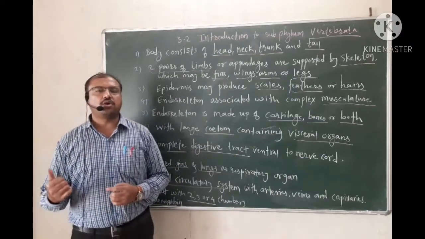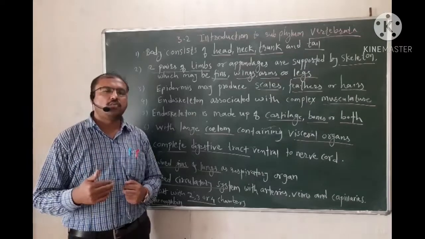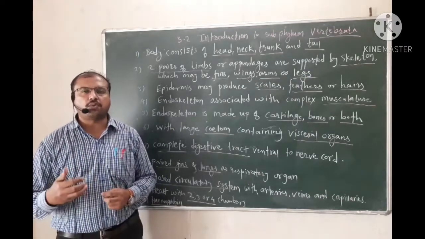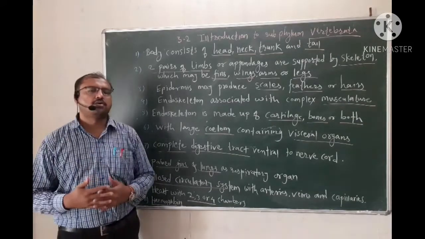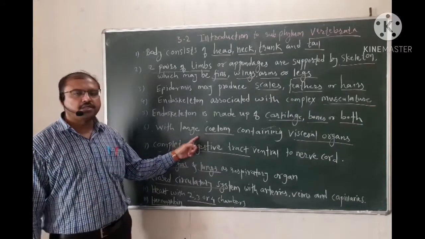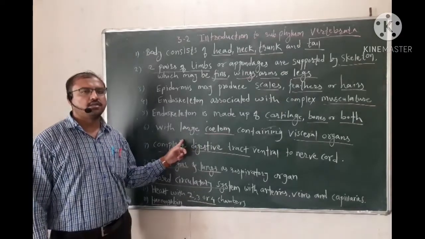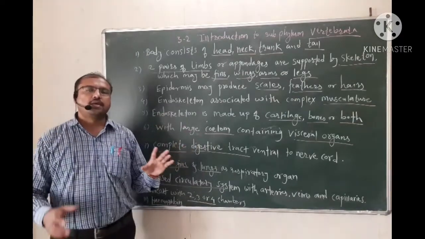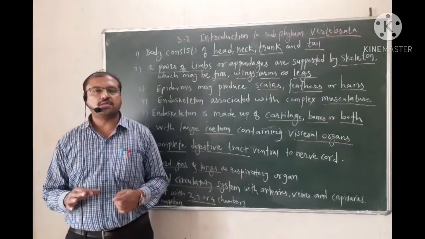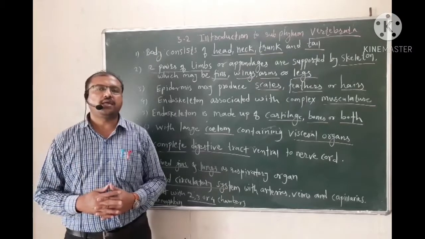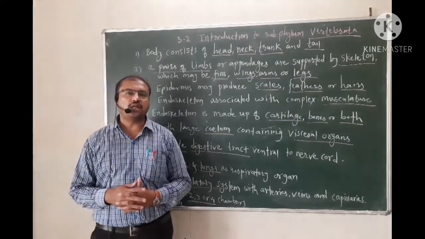So these are the in-between animals. Basically, the non-chordates generally have acoelomate as well as pseudocoelomate body plans, and from higher non-chordates, from Annelida upwards in chordates or vertebrates, the body cavity is present. In vertebrates, the body cavity is large, and generally it is subdivided into two chambers. The anterior chamber is called the pericardial chamber, and the posterior chamber is called the perivisceral chamber.